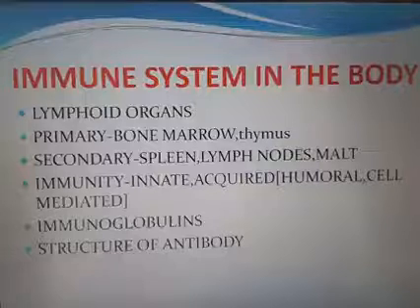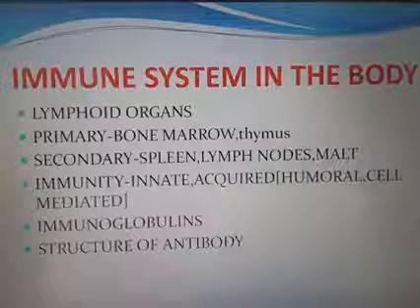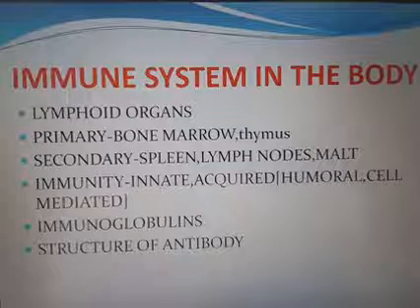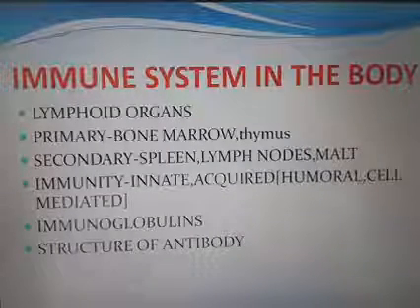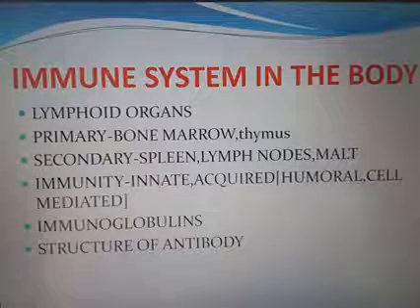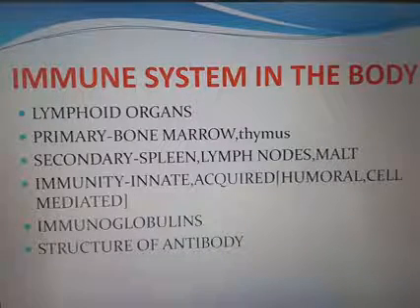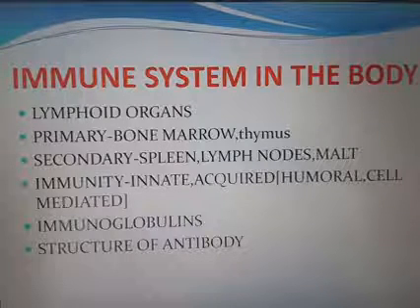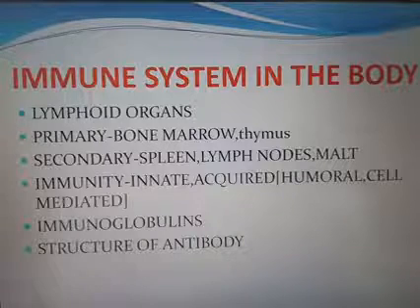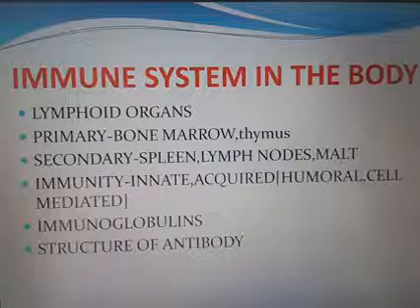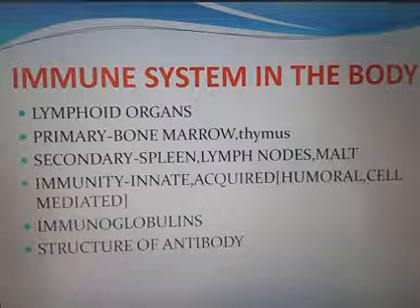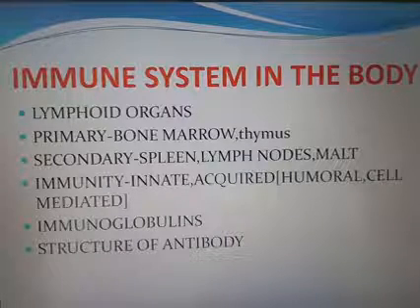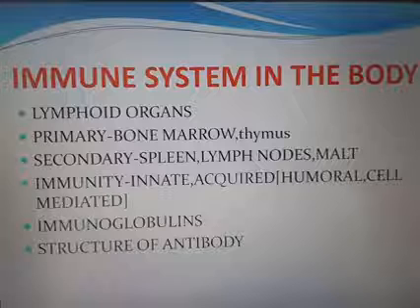Hello everyone. We are discussing the chapter Human Health and Diseases. In that chapter we are discussing the portion immunity. In the previous session we discussed what is immunity and the types of immunity. There are two types of immunity: innate immunity or natural immunity, which is present at the time of birth. That is innate immunity, and it is non-specific in nature.